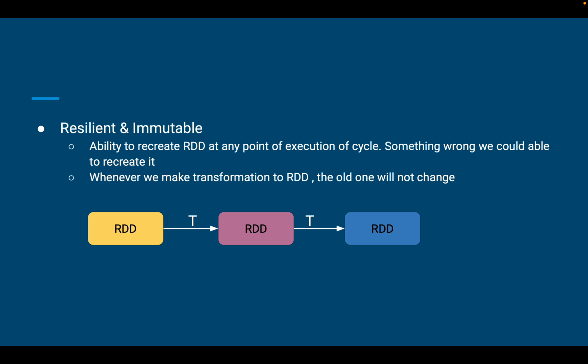Okay. So here we can see that there are 3 RDDs. We are applying different transformations to these RDDs. If we create a yellow RDD, a base one, then we do some transformations and create a new RDD, RDD2. So it is actually not modifying the first one. So whenever something happens, we will always be able to recreate the first one. Okay, so that is the meaning of RDD and also resilient and immutable.